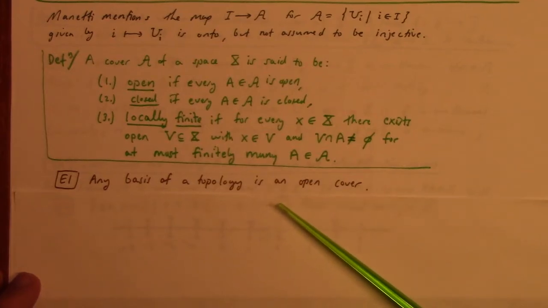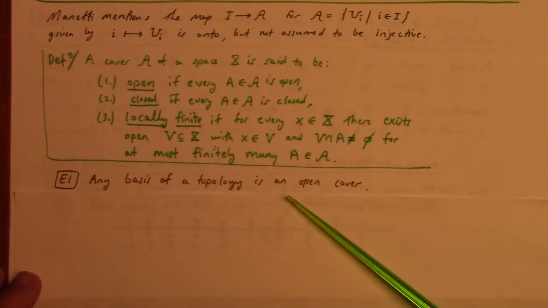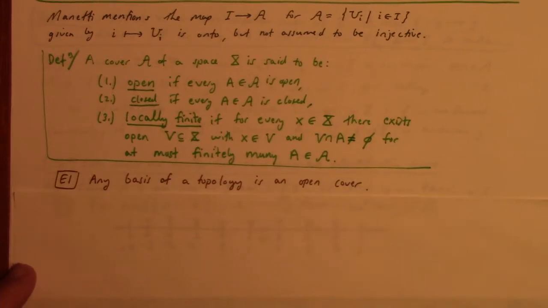Because remember, the union of the basis has to cover the whole set, so a basis is an open cover.